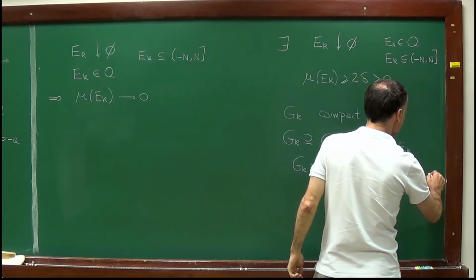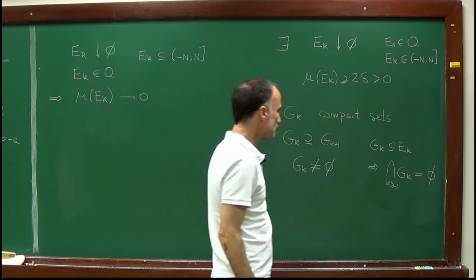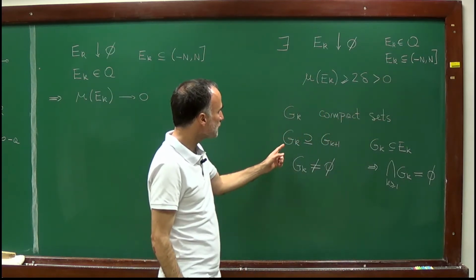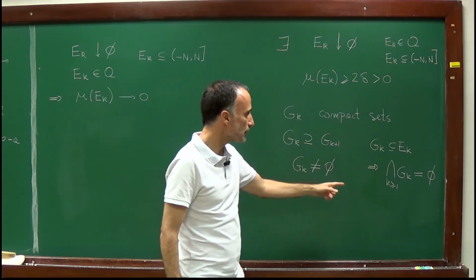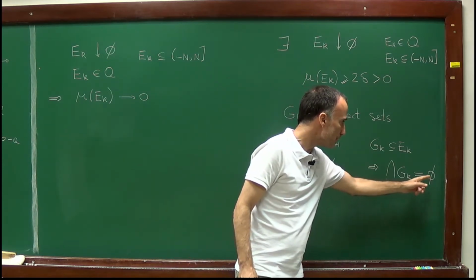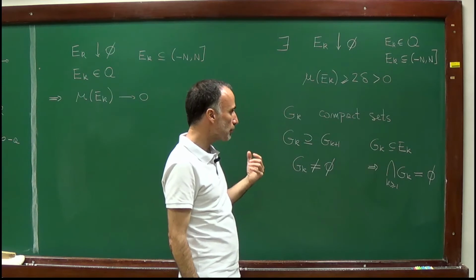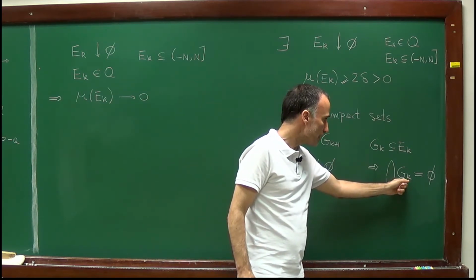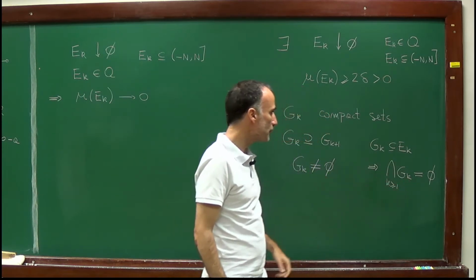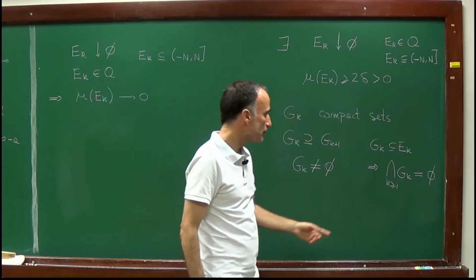So this set is empty. And therefore, I have a sequence of compact sets which are decreasing and whose intersection is empty. So we know from topology that in this case, all sets g_k are empty starting from some index k naught.